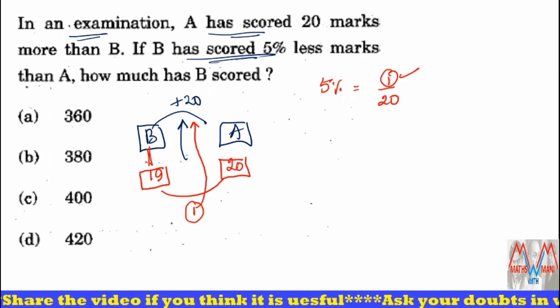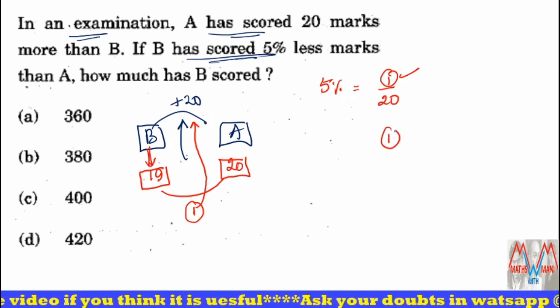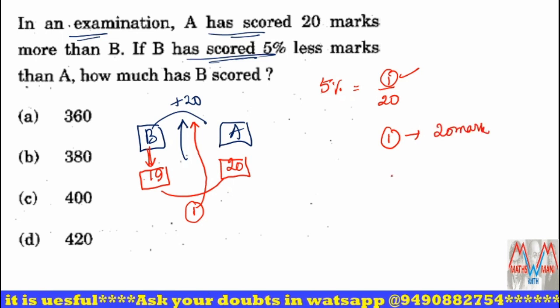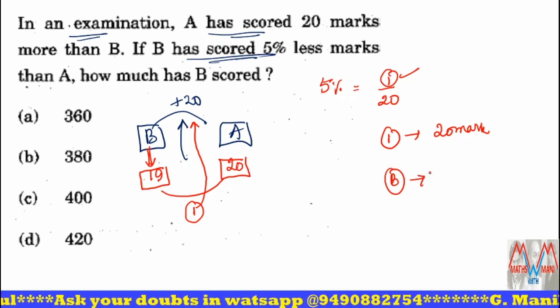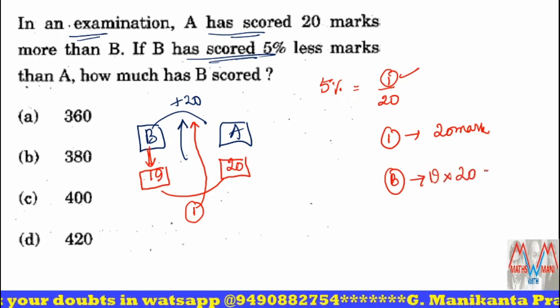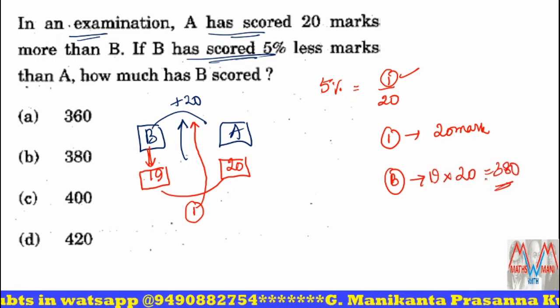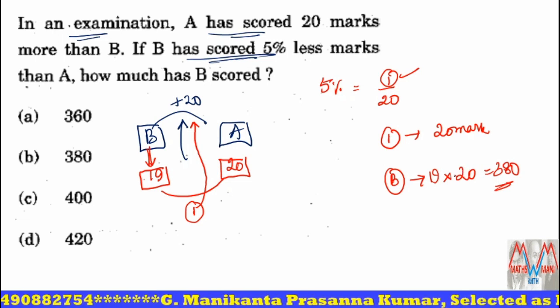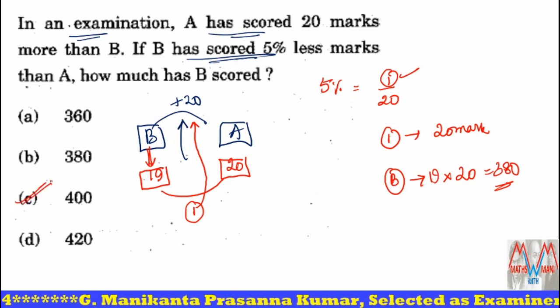Then what about B? 19 parts. One part is 20 marks. Then what about the score of B? That is 19 parts. 19 into 20, that is 380 marks. For suppose the question is what is the score of A? Then that is 20 into 20, that is 400.